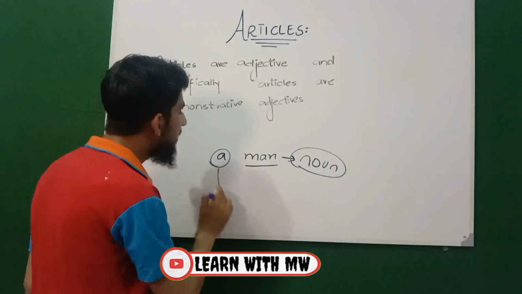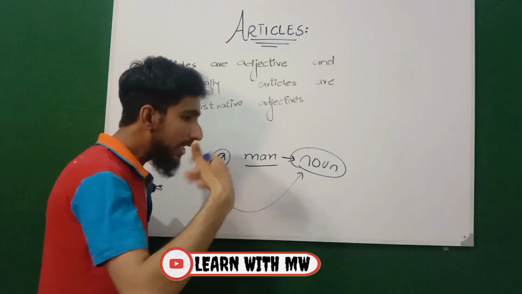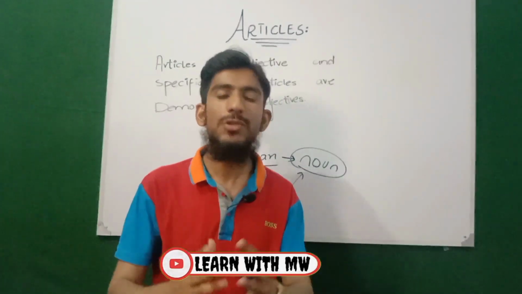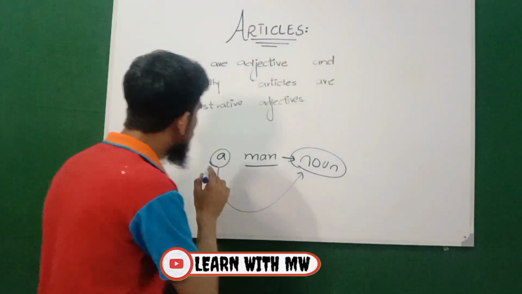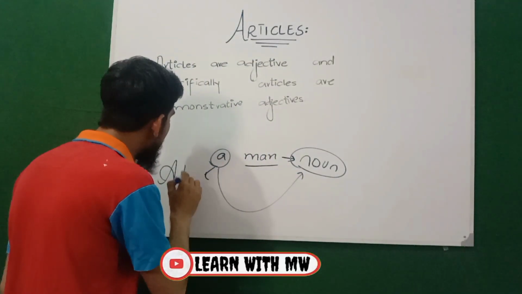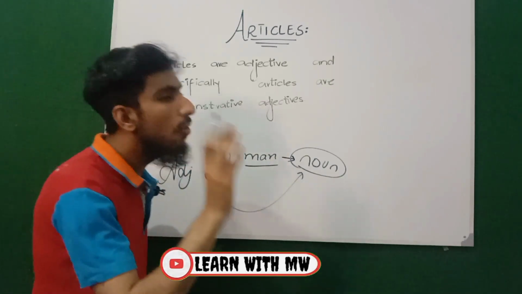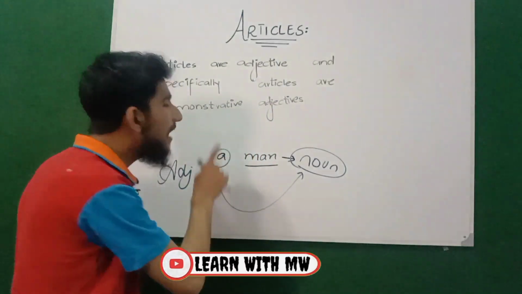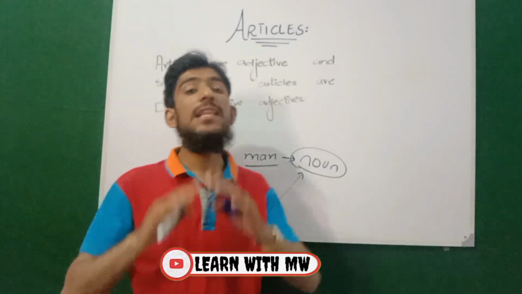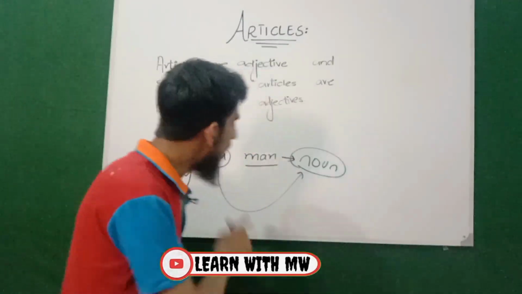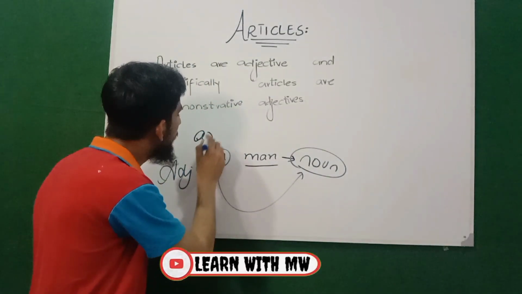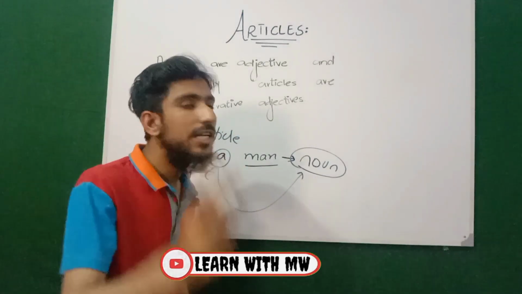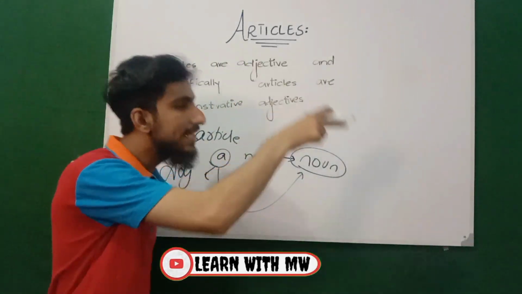Where "a" is modifying this noun, and those words which explain or modify or give some information about a noun, we call them adjectives. So "a" is here behaving as an adjective. But the most important point that you should keep in mind is that "a" is also an article. It's an indefinite article. So here "a" is an article, but here it is behaving like an adjective. That's why the definition is articles are adjectives.